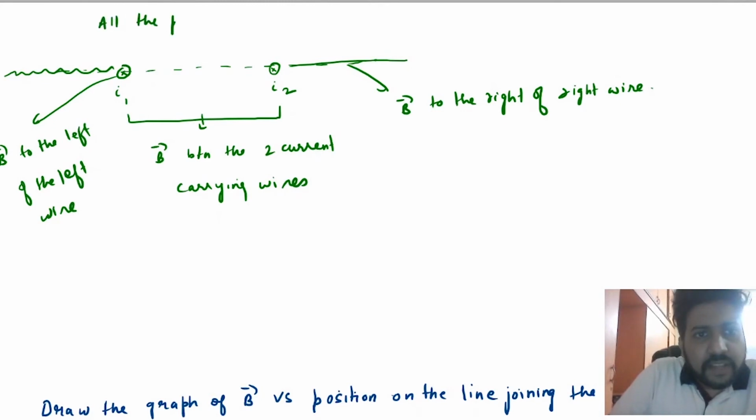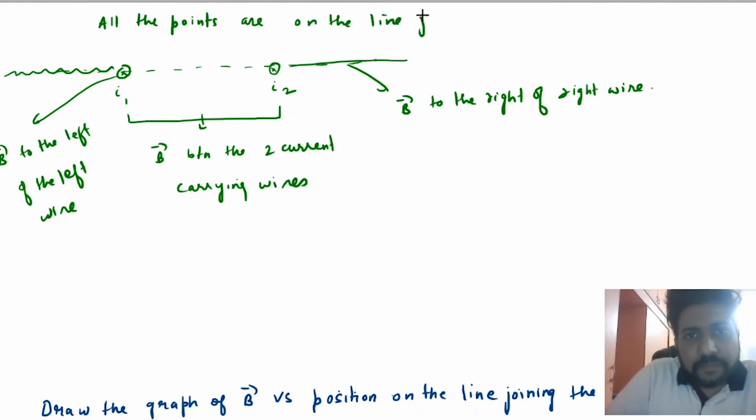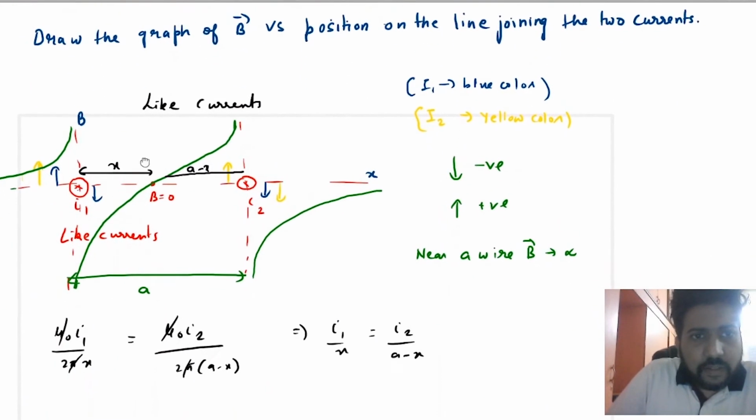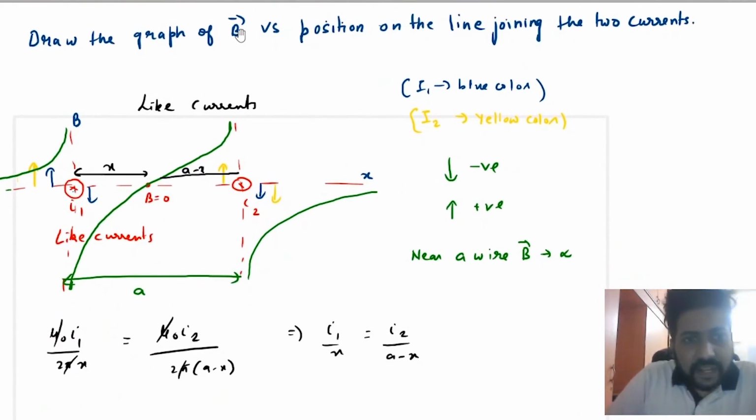Okay, so now draw the graph of magnetic field versus any position on the line joining the two currents.